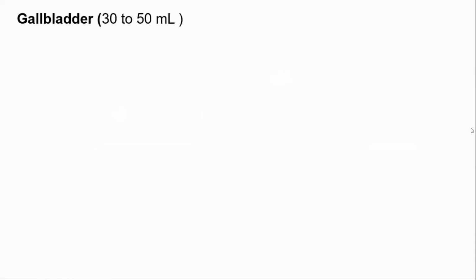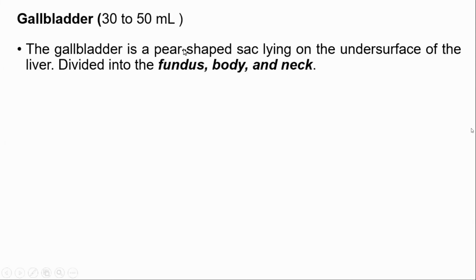Next is the gallbladder. Its capacity is approximately 30 to 50 ml, but the resting capacity is around 25 ml. The gallbladder is pear-shaped. This is the shape described for foreign people, not Nepalese and Indians, because it hasn't been dissected and researched in our people. It is pear-shaped, lying on the undersurface of the liver.